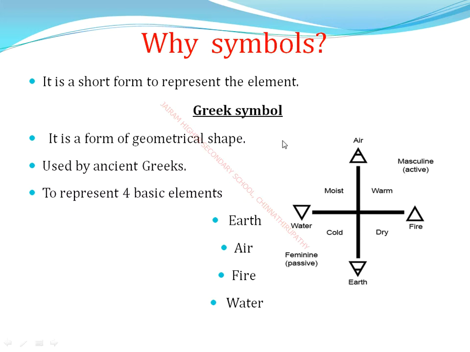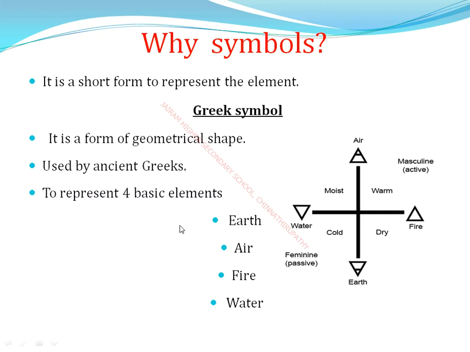Okay, next, Greek symbols. Let us learn the history of symbols of elements. First is the Greek symbol. The symbol is a form of shape, a geometrical shape. These were used by the ancient Greeks to represent the four basic elements: earth, air, fire and water.